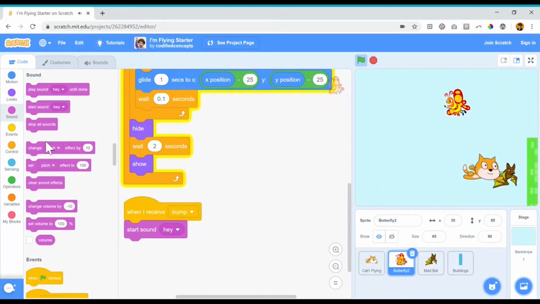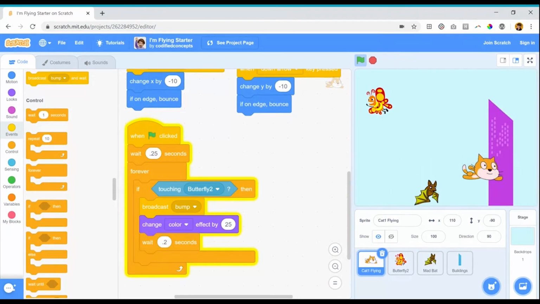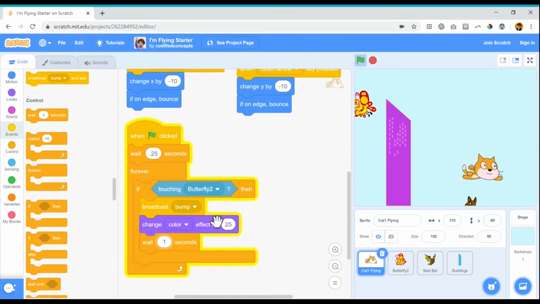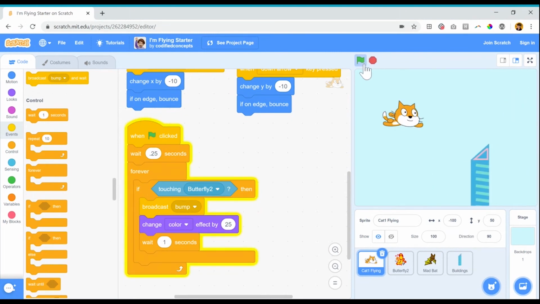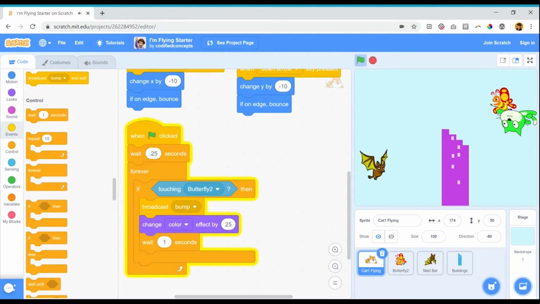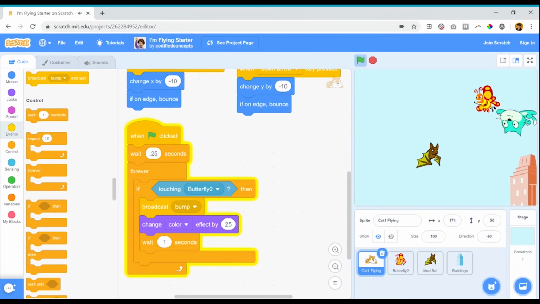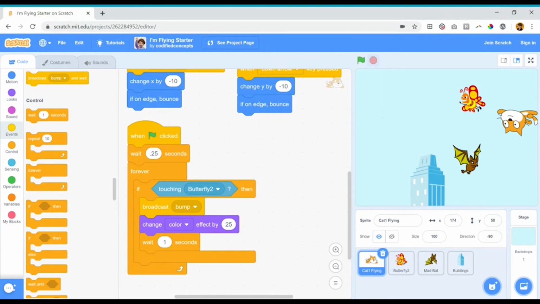So I might want to build in a small wait. One second wait here. Now it'll wait one second before it checks again and starts broadcasting the message. Again, I'm going to stop and restart my code just to make sure that the computer's seen it. Hey. Much better. That again is a little bit of user testing. I can also use these same principles to get the cat to do something when it bumps into the bat.